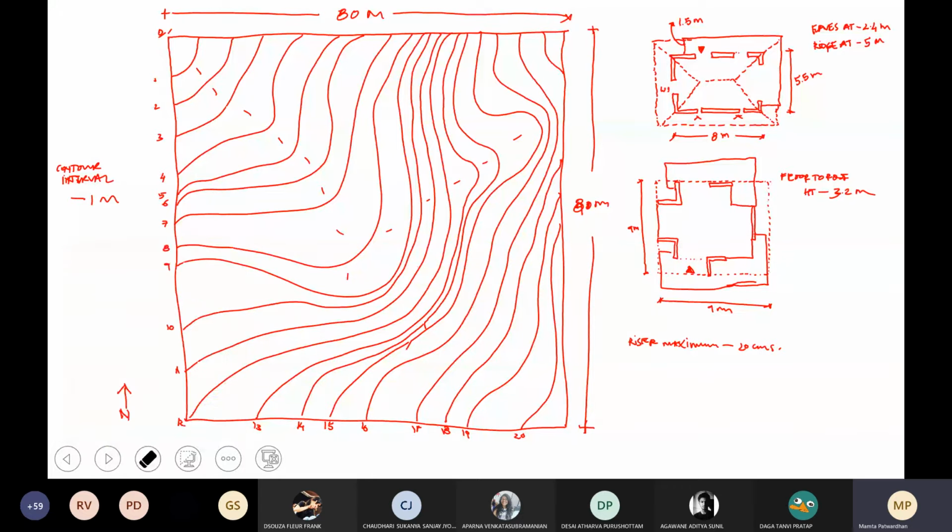Is it like both the number 1 and number 20 are elevated and number 12 is depressed to form the valley? No, that's the thing. Again, in a contour drawing, number 12 is not depressed. Number 12 is exactly where it is. The valley is generated because of the shape of that contour and its relative space between the two contours.